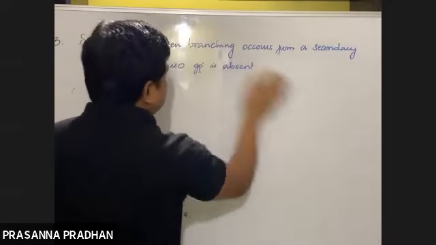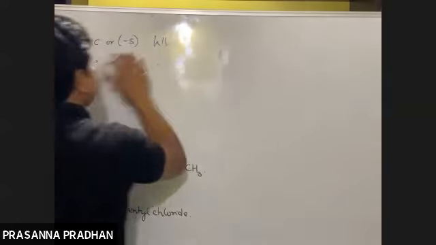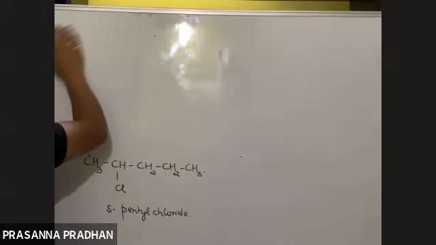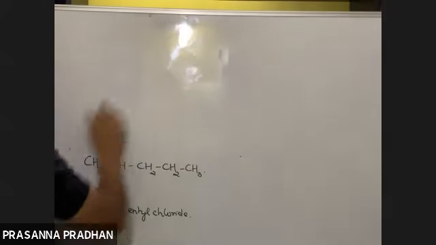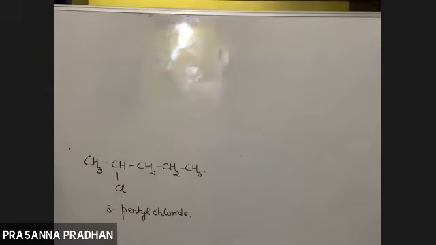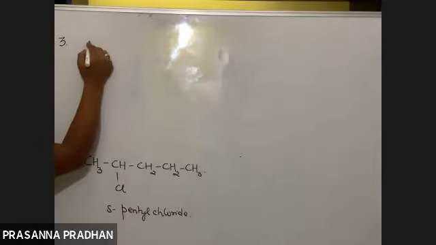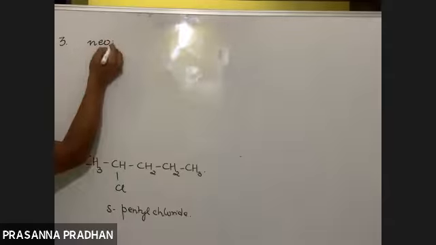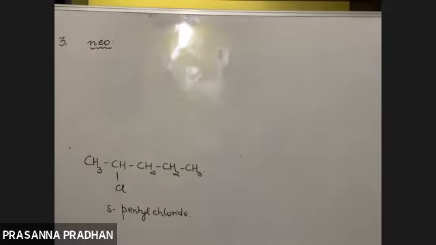Okay. Now let us quickly move towards the remaining classification. Third one: when do we use the term neo?